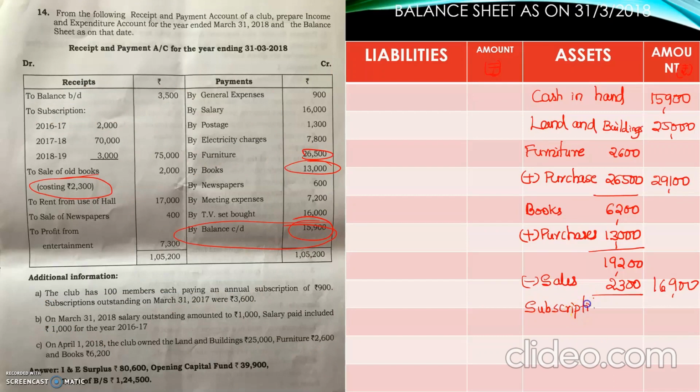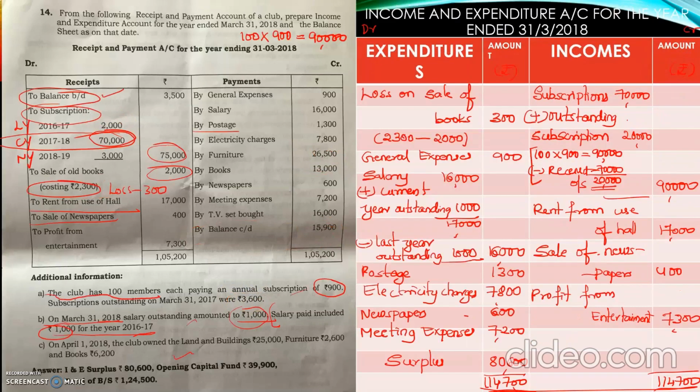Subscription outstanding, show the calculation in the bracket. 3,600 was there on opening date. Out of that 2,000 is received. So now last year's 1,600 pending plus current year's, you can see in the income and expenditure account.